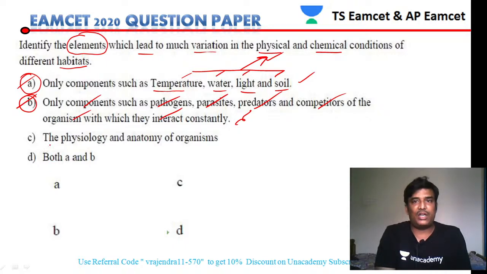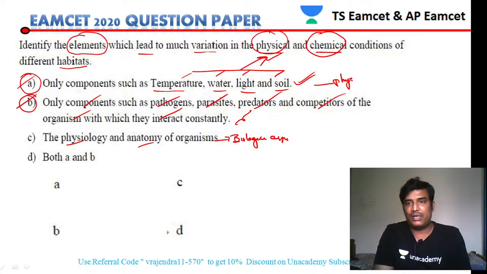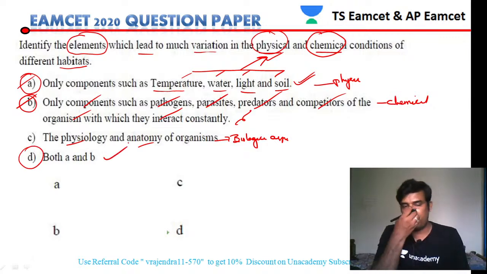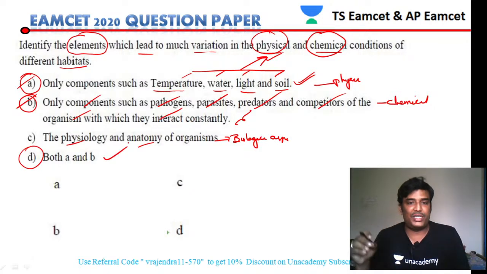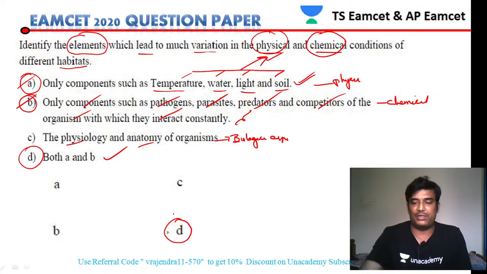Physiology and anatomy of organisms is totally related to the biological aspects. The question is asking about the variations in physical and chemical conditions. Statement A is related to the physical conditions. Statement B is related to the chemical conditions. So statements A and B together are correct. Based on that, option D will be our answer, since option D has both A and B. Finally, option D will be our answer.